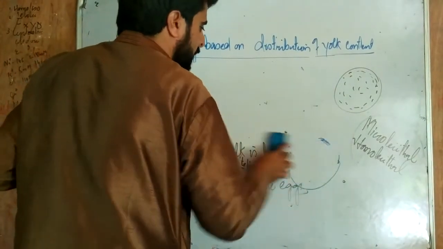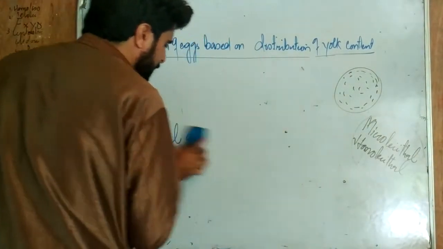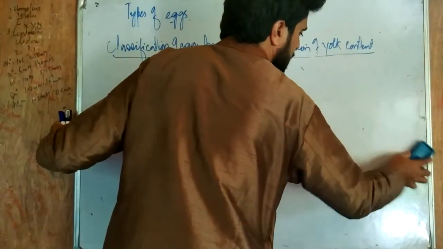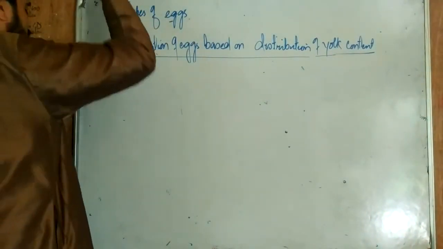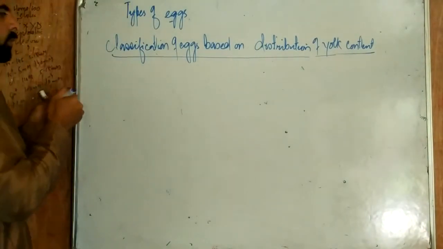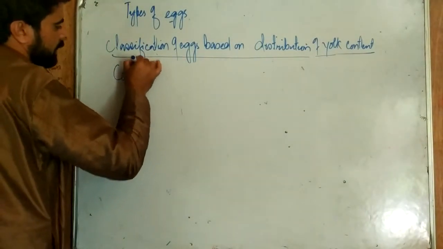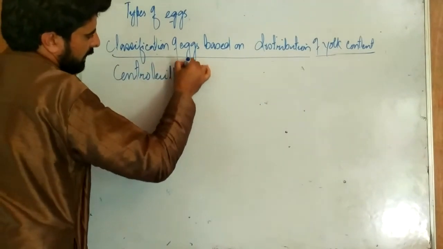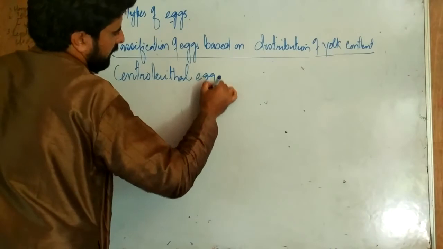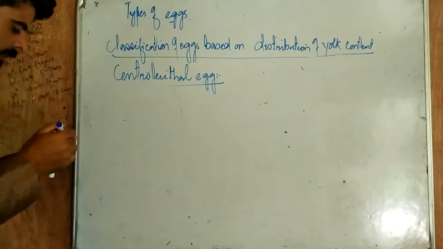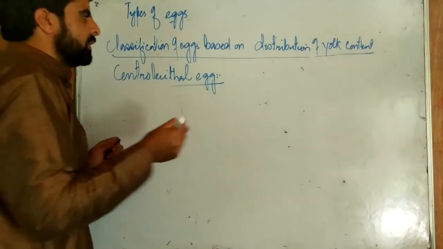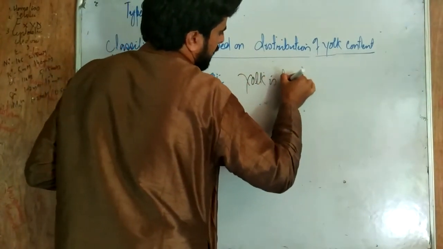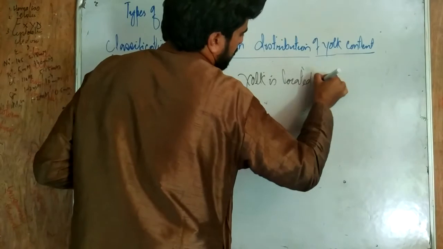Next we have the centrolecithal egg. In the centrolecithal egg the yolk is located towards the center.